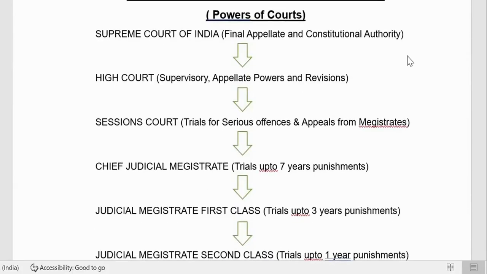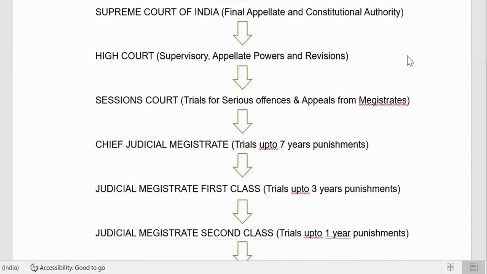We were talking about the Constitution. When you are practicing, for AIBE it is different, but since here is an opportunity, I can tell you there are a lot of provisions in the Constitution where you go for appeal and other things to the High Court and Supreme Court. To the High Court under Article 226 and to the Supreme Court under Article 32. So it is supervisory, appellate and revisions only. You go to the High Court.